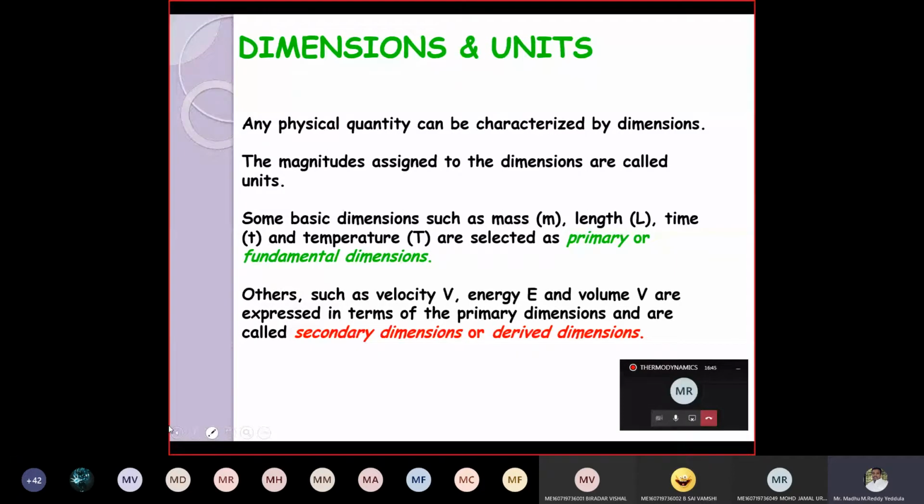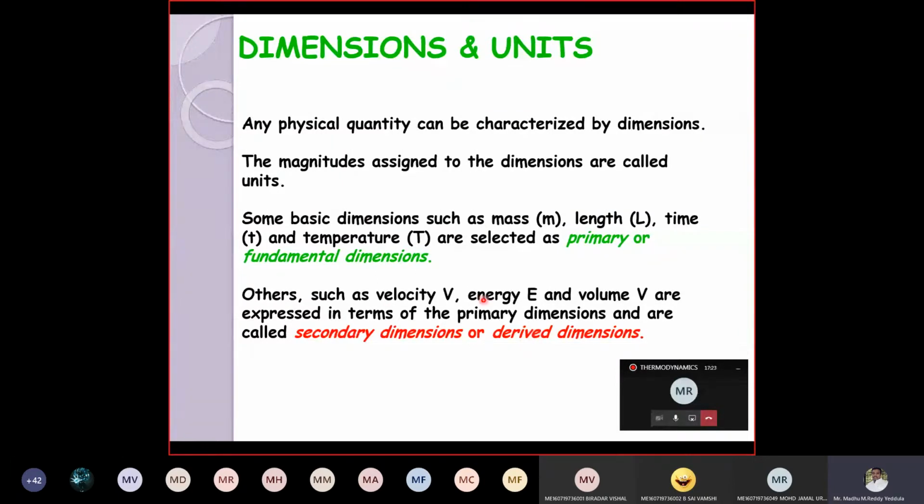Similarly, length is the dimension L, and its unit is the meter, and similarly time, temperature, and mole. So these are the fundamental or primary dimensions. Based on them, we derive the derived dimensions. Let us say, how to calculate velocity. Velocity is nothing but distance by time. Distance is nothing but length, time is t, so L by t. The velocity is derived from two fundamental quantities, length and time. Therefore, velocity is called a secondary or derived dimension.